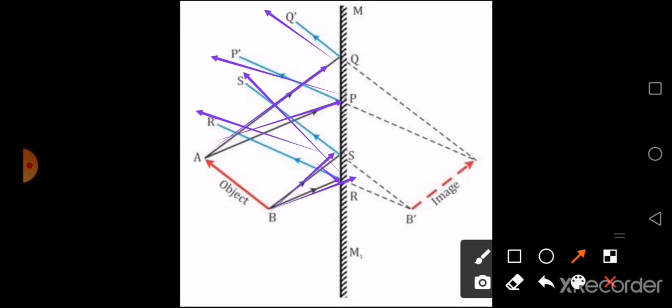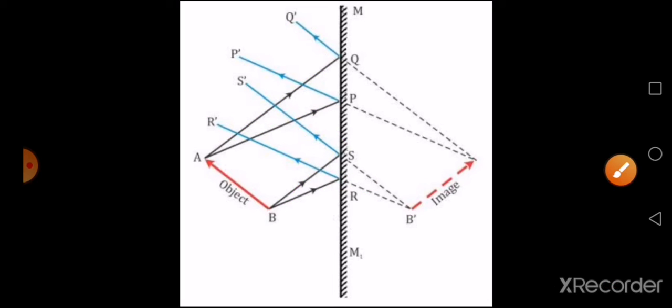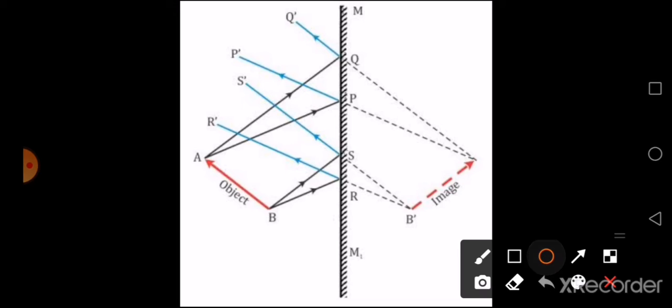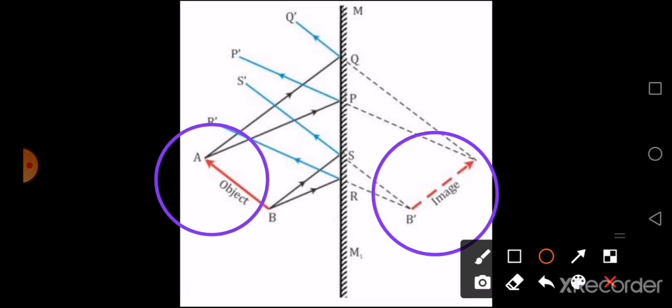You are just going to produce it backward so that they are going to meet at a point, thereby you are going to get an image here. Now when you analyze this image, you can see that the image formed is exactly of the same size as that of your object, isn't it? Here also it is erect, virtual and erect.